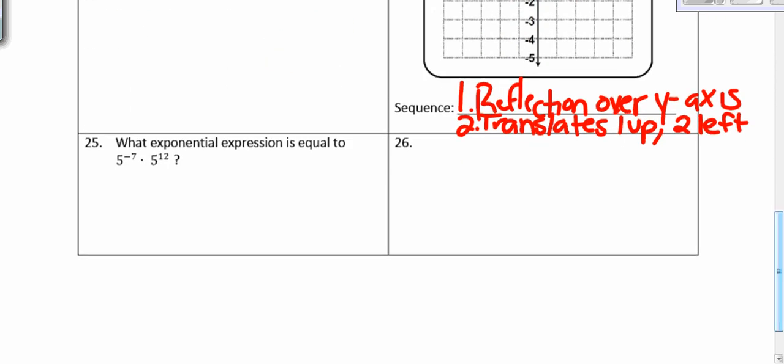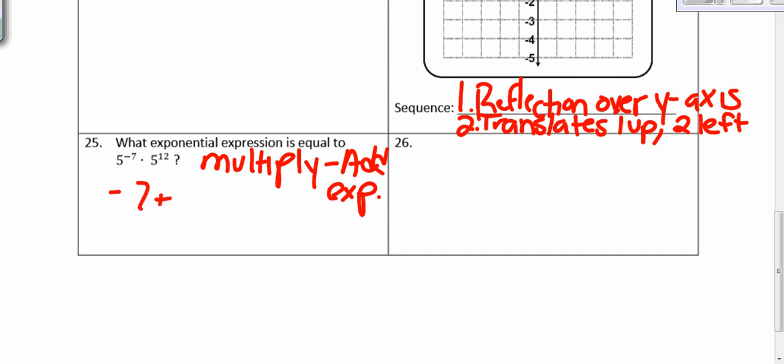What exponential expression is equal to 5 to the negative 7 times 5 to the 12? Remember, this is multiplication, so you add your exponents. So negative 7 plus 12 equals 5. So our answer in exponential form, remember you need a base with an exponent, is 5 to the 5th power.